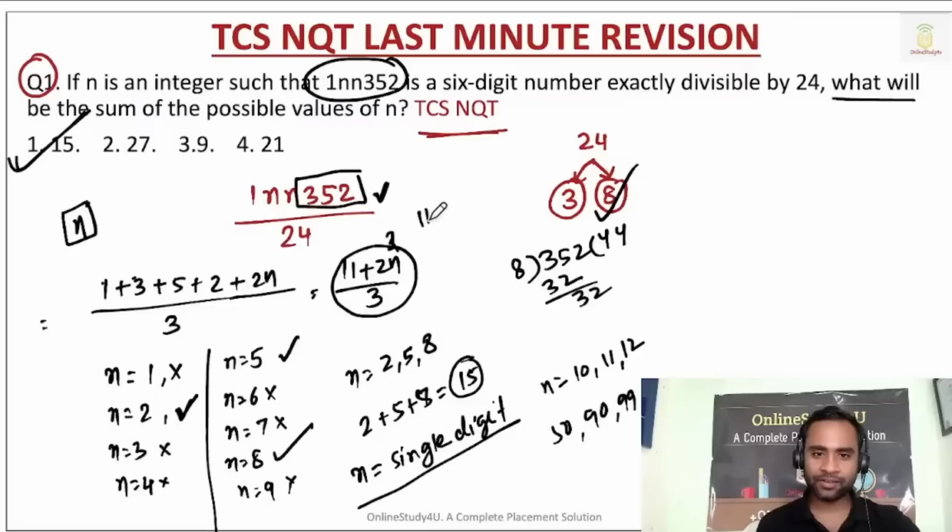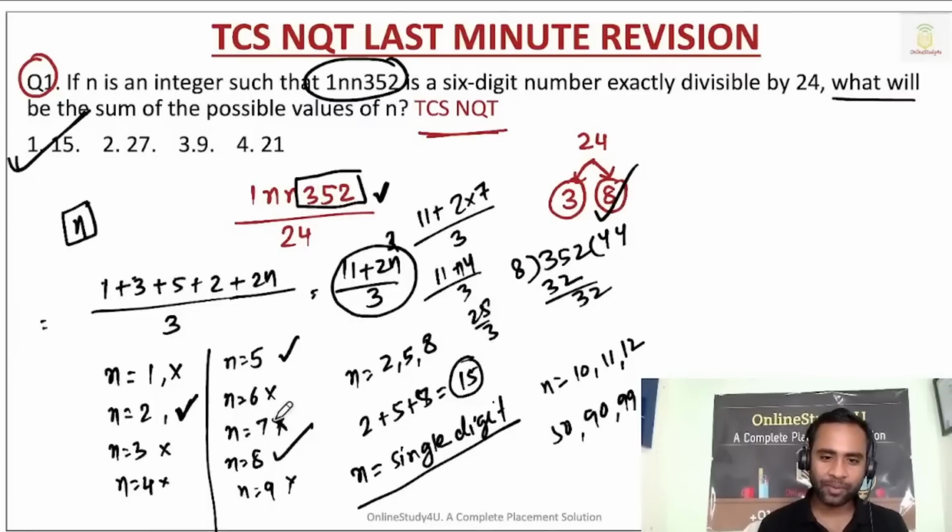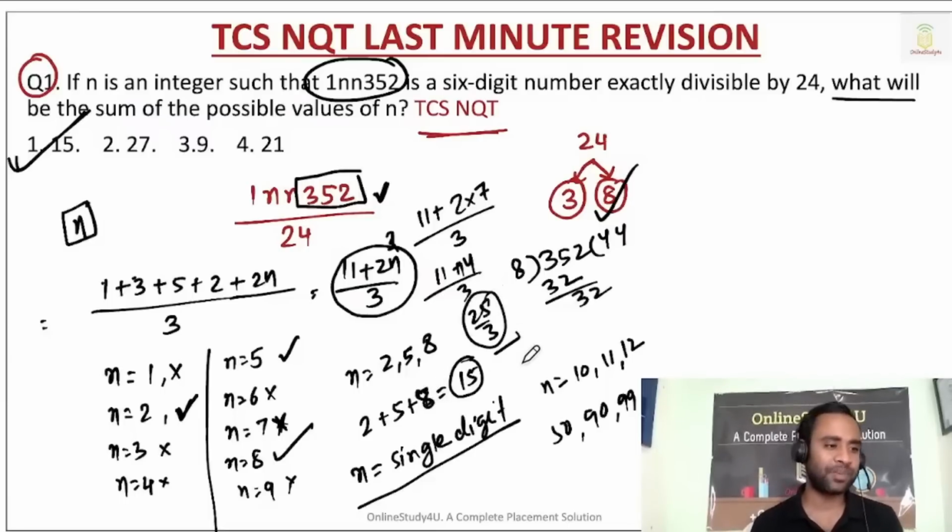If you put 7, then 11 plus 2 into 7, divided by 3. So 11 plus 14, so 25 divided by 3. So with 7 it will not be divisible. 25 is not divisible by 3. Is it clear for everyone?